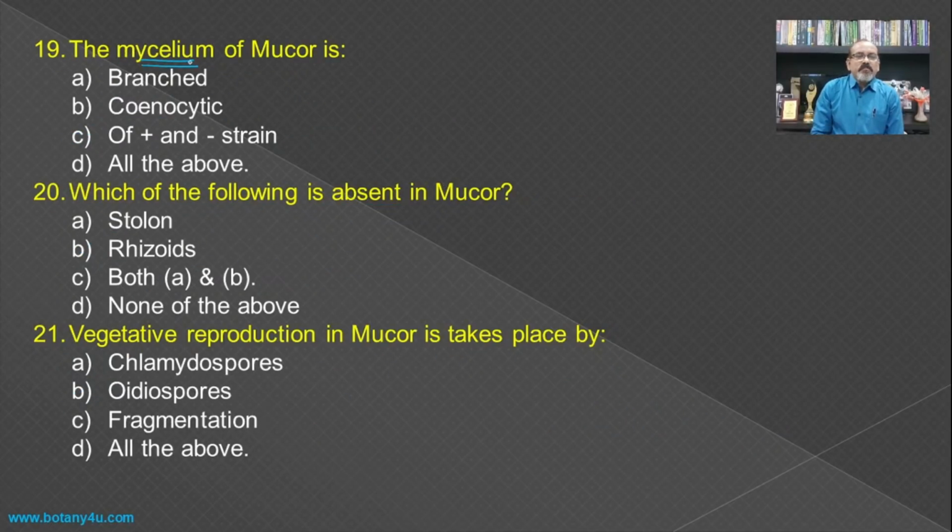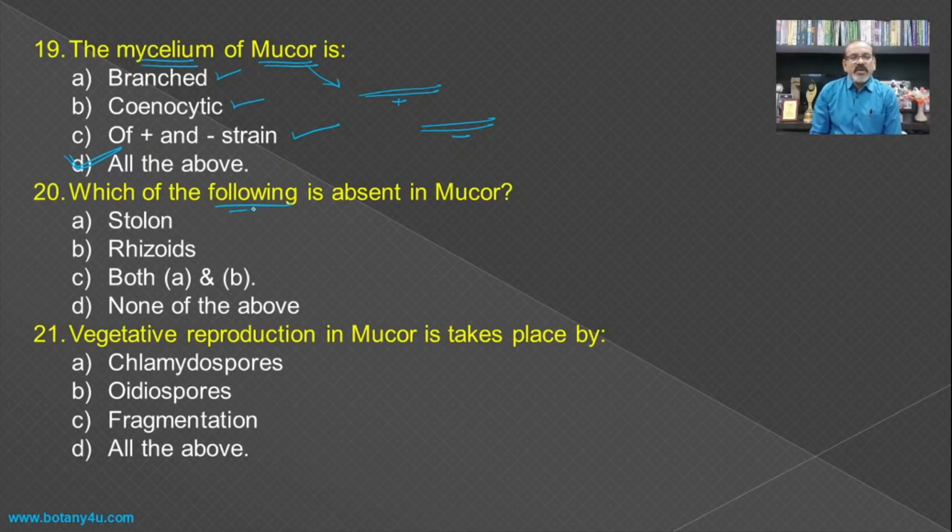The mycelium of mucor is branched, it is coenocytic also, and the mycelium of the mucor are of two different types, that is plus strain and minus strain, depending upon the type of spore germinated, and hence all these three are correct with respect to the mycelium or the hyphae in the mucor, and hence all the above becomes the answer for this question.